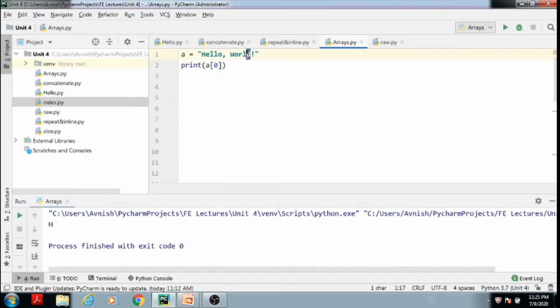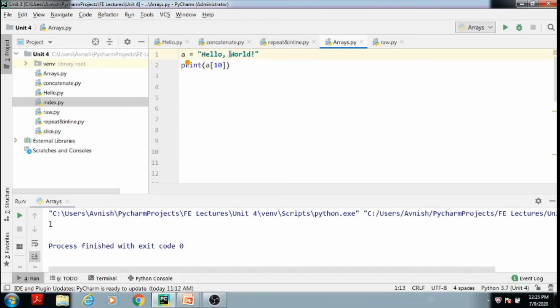Suppose I want to find the index value of our last character. Then I will print A of 10. Okay, I think the index value of D is 10, because here the white space is also there.